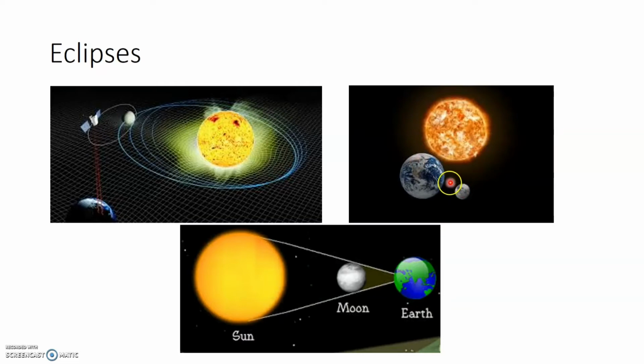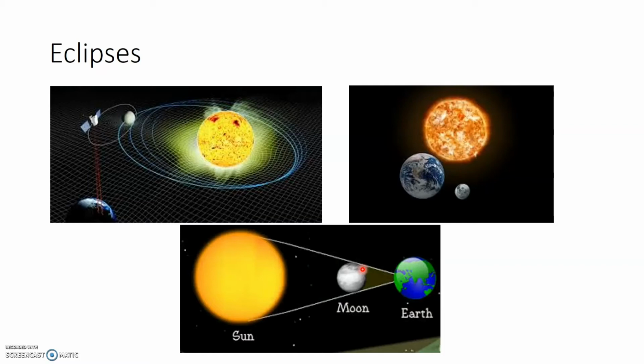Now while this movement of Earth and the Moon happens, sometimes, as you can see here in this picture, the Sun, Moon and the Earth come in a straight line. Earth or Moon, as you can see here, that lies in between will block the path of the light of Sun. Now this will result in the formation of a shadow on the other object. This will result in the formation of an eclipse.